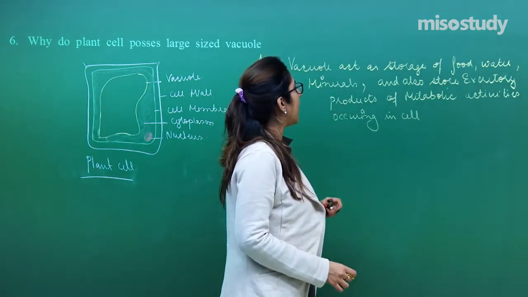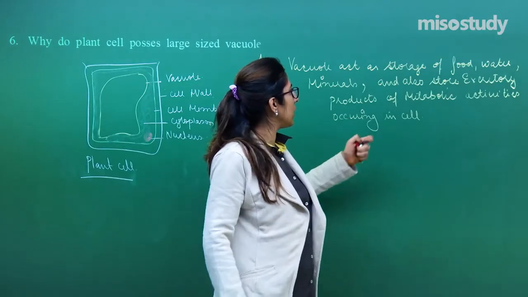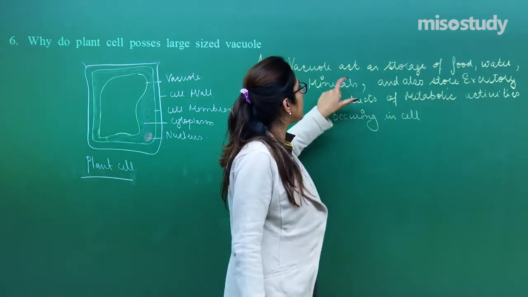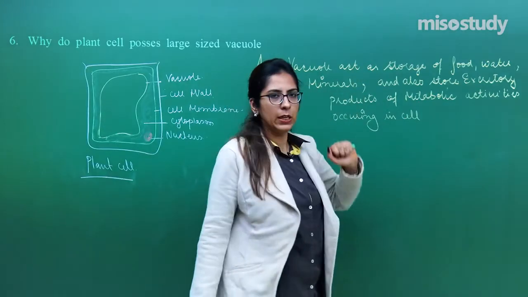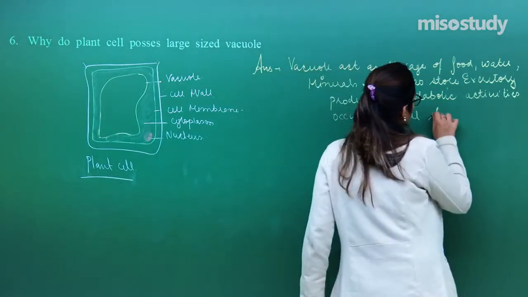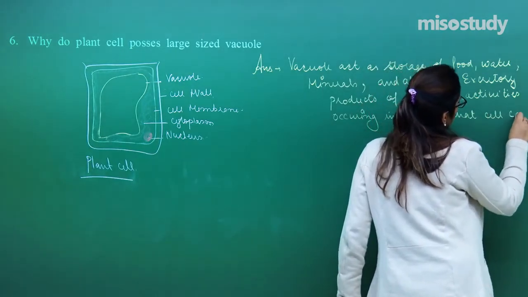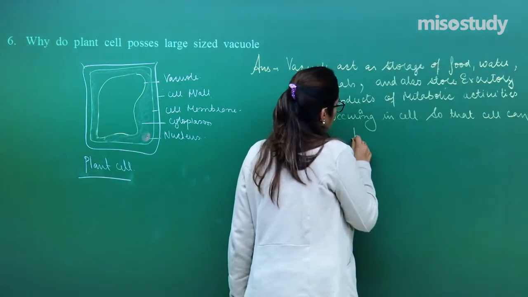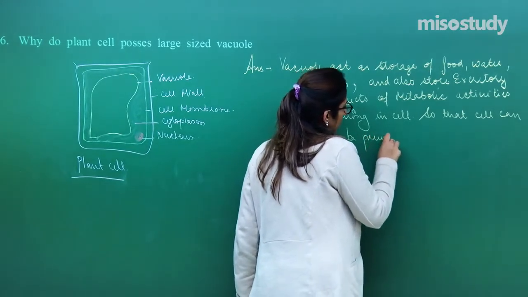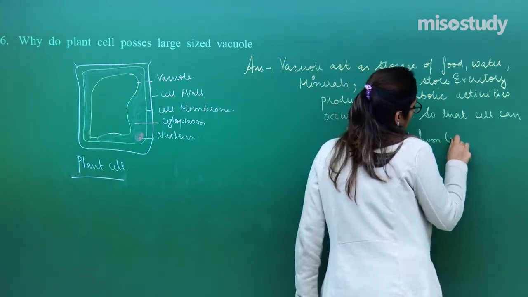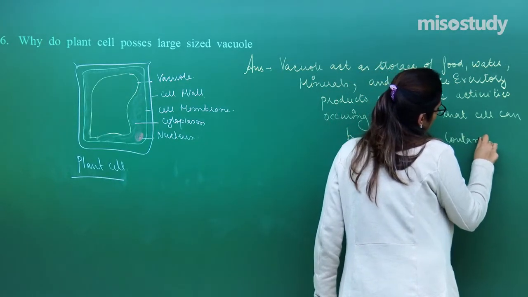Now, whatever metabolic activities are occurring produce certain excretory products, and these remain in the vacuoles only, so that the cell can be prevented from contamination.